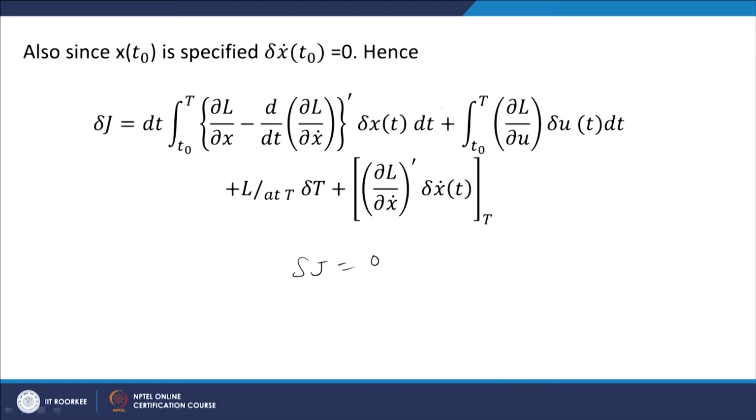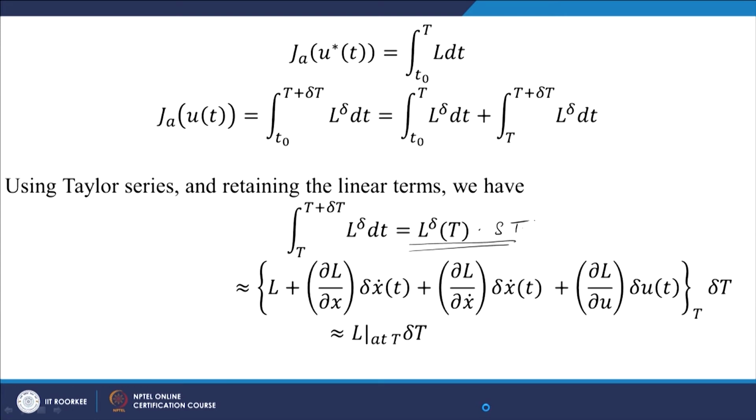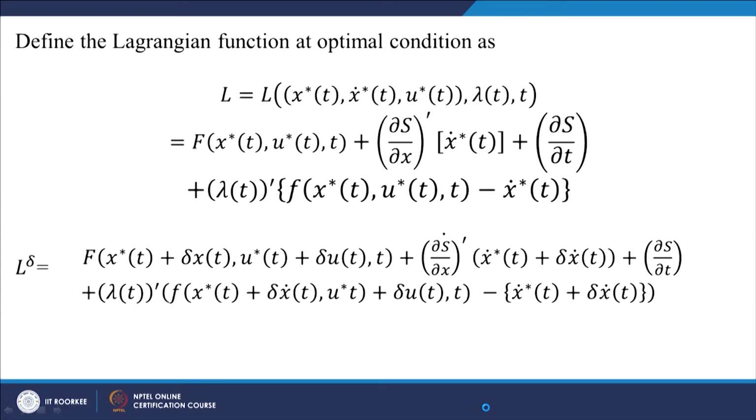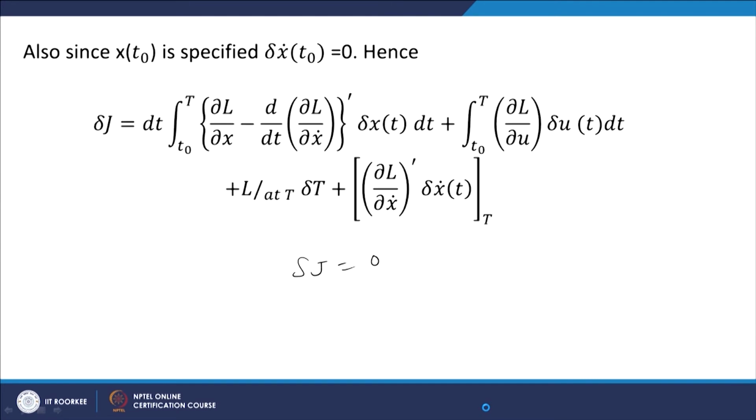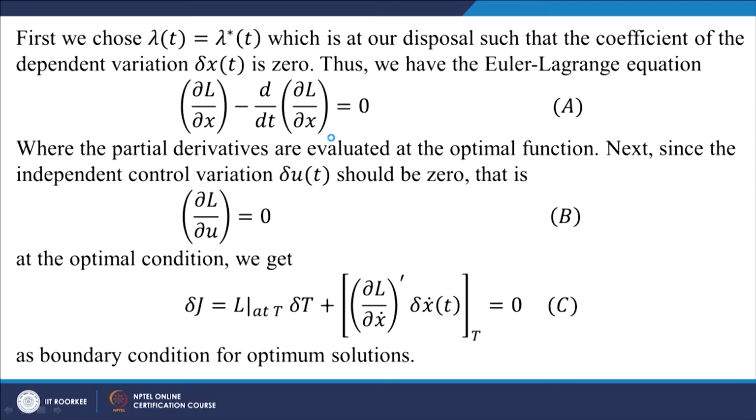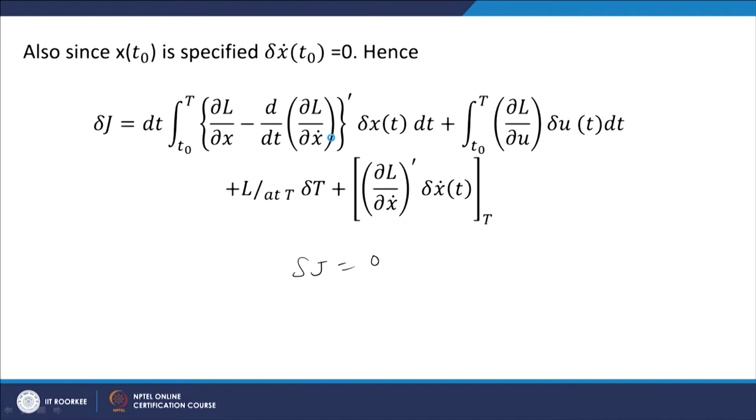We select the lambda value in this expression, del L by del x minus d by dt. If you see here, the expression L has the lambda value here, lambda dashed into all these things. So, first we select the lambda in such a way that this expression vanishes, del L by del x minus d by dt of del L by del x dot is equal to 0, by choosing a suitable value of lambda. So, we get the first equation as the Euler-Lagrange equation.